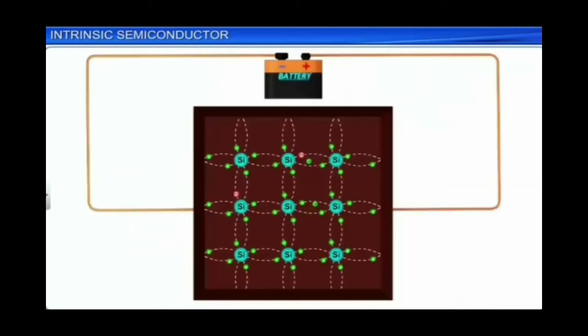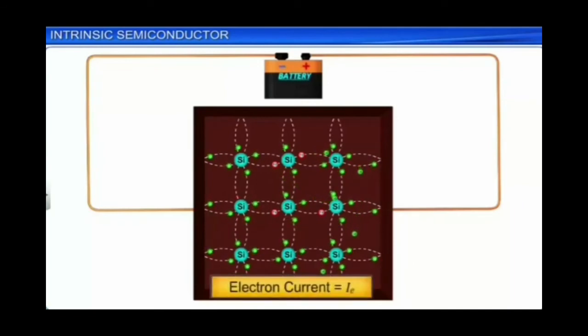Now consider the situation when such a sample of intrinsic semiconductor at a high temperature is connected to a battery. So in the intrinsic semiconductor, there are some free electrons and an equal number of holes.